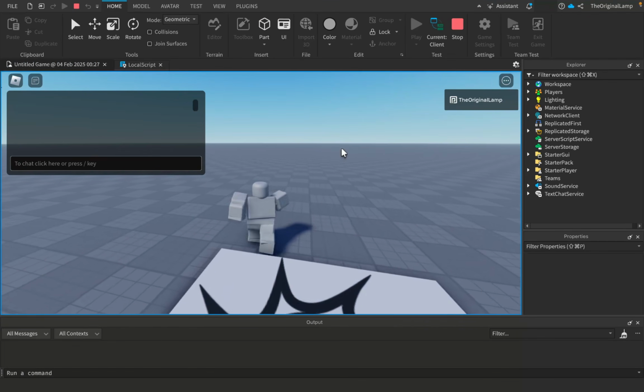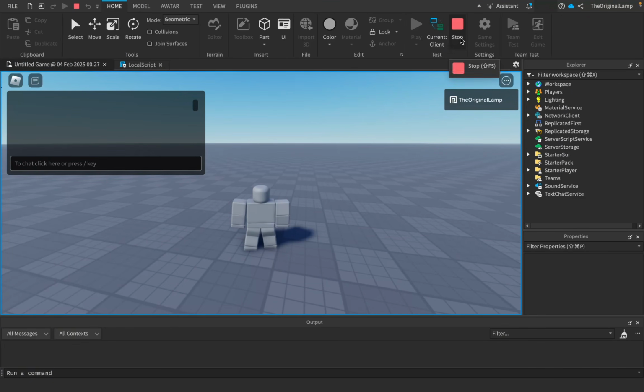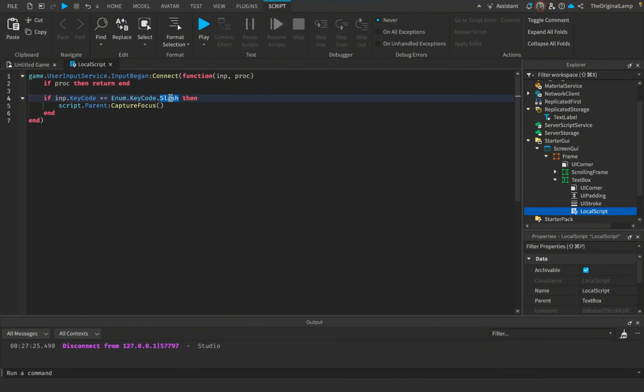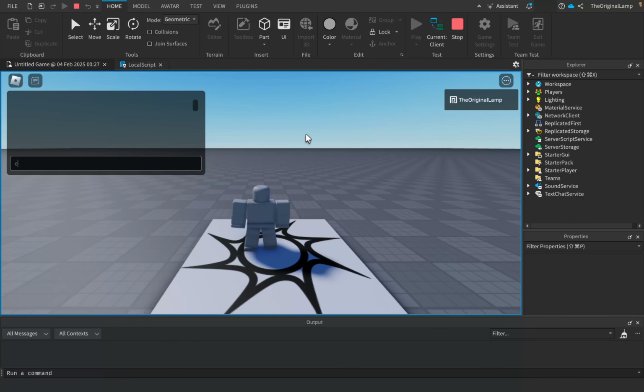So the way this is going to look is something like this. Let's say I'm playing the game, I press the / key. Yeah, right now it opens up the real chat, which is a little annoying. But for example, let's do something different. Let's say E, right? So if I press E, how would it work? Yeah, see, there we go. So I press E, and then it, yeah.